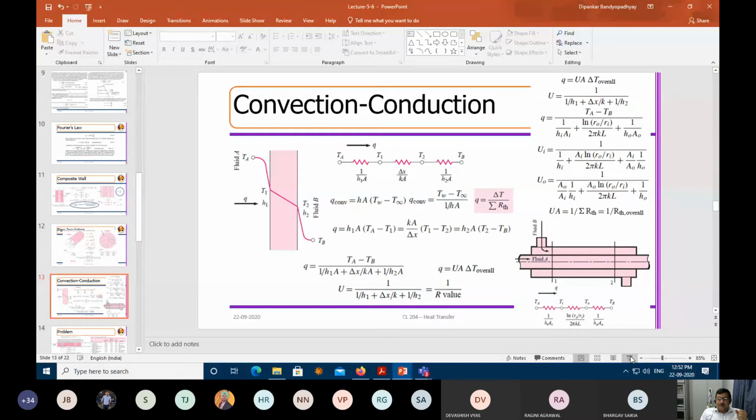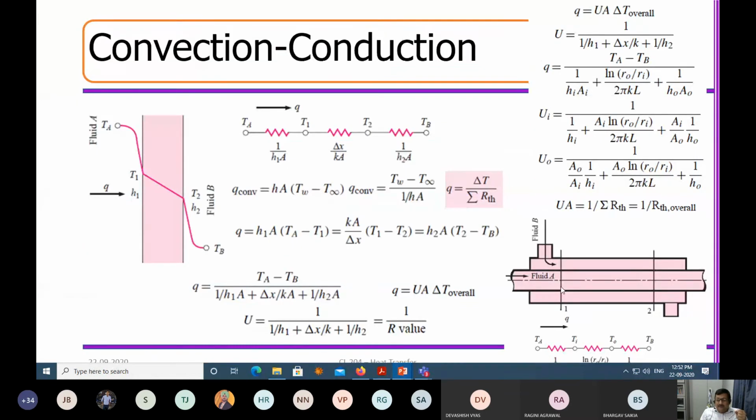But for the time being, you just need to know one thing: when the fluid is flowing across this particular solid wall, I can expect that there are two boundary layers like this in the fluid. So this can be laminar, this can be turbulent. Typically, in case of heat transfer, these are all turbulent. You want a turbulent boundary layer. The reason I'll discuss later. So even if there is a laminar flow or turbulent flow, the fluid will have two different boundary layers. You will have a boundary layer here, a boundary layer here, and you will have a boundary layer here. The boundary layer is always, see, this is a friction dominated flow.